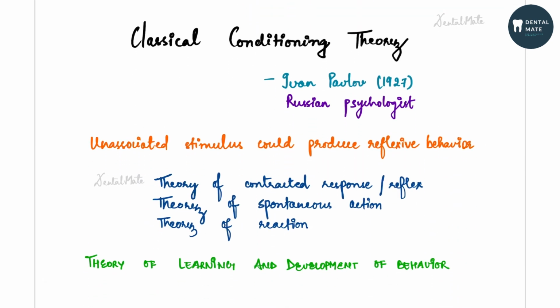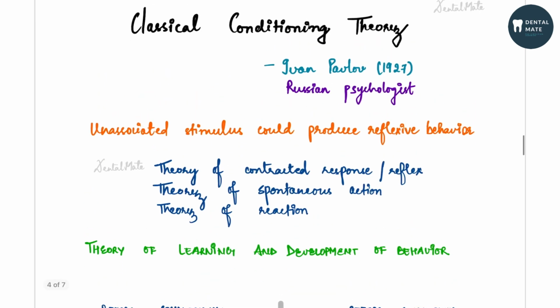So, first of all, classical conditioning theory was given by Ivan Pavlov, who was a Russian psychologist, in 1927. The basic thought of Ivan Pavlov behind this theory was that an unassociated stimulus could produce reflexive behavior. So this was the basic line which Ivan Pavlov thought, and he has given this theory.